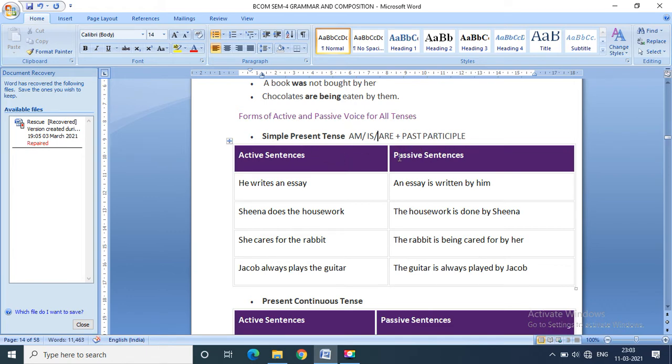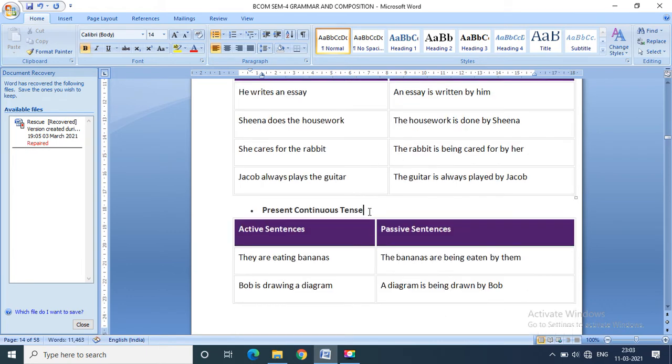In the simple present tense, am is are plus past participle. Now present continuous tense. In that case, is, am, are plus being.